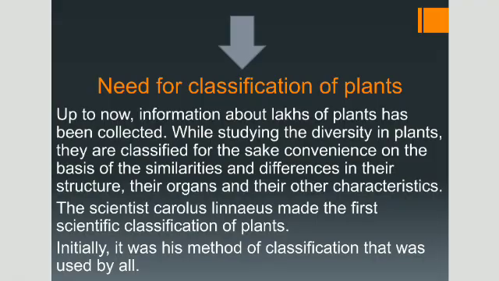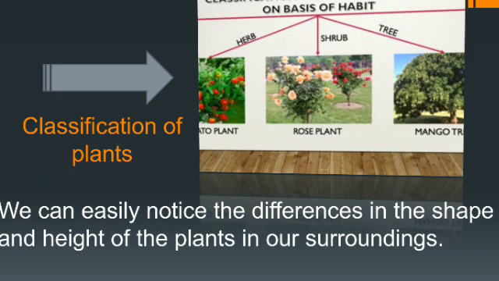Up to now, information about lakhs of plants has been collected. While studying the diversity in plants, they are classified for the sake of convenience on the basis of the similarities and differences in their structure, their organs, and their other characteristics. The scientist Carl Linnaeus made the first scientific classification of plants. Now, let us move towards classification of plants. They are divided into three: that is trees, shrubs, and herbs.